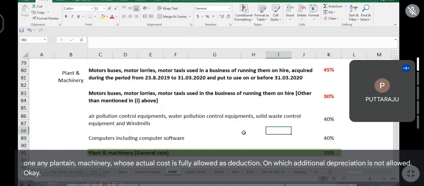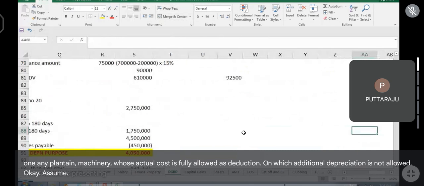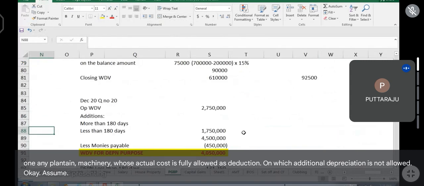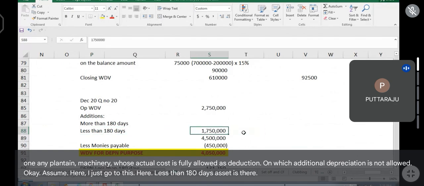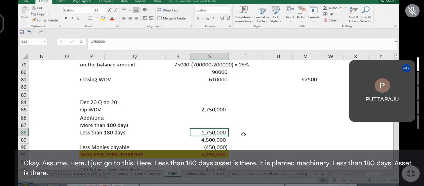Assume here I'll just go to this. Here, a less than 180 days asset is there. It is plant and machinery, put to use for less than 180 days, on which you need to calculate additional depreciation also.